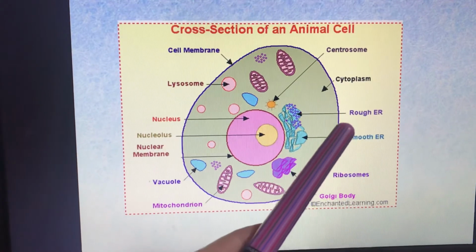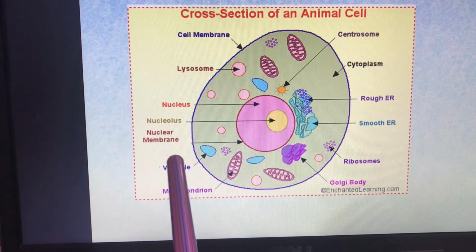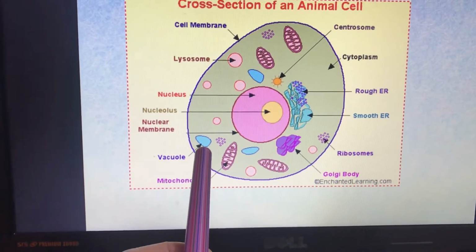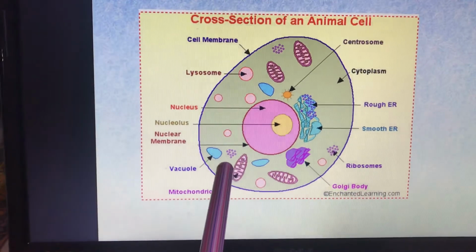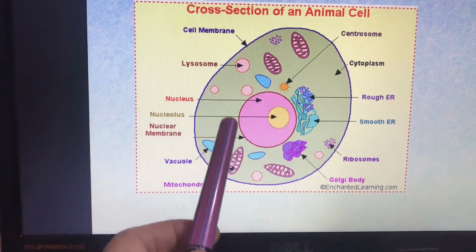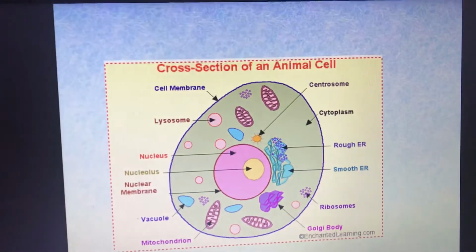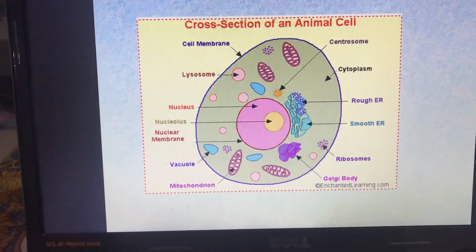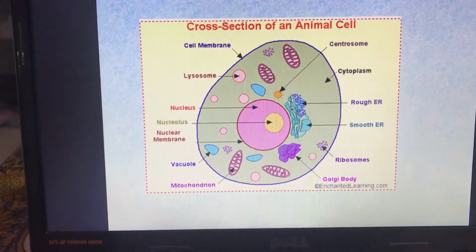Some common parts are there: rough ER, smooth ER, nucleus, nucleolus, nuclear membrane, vacuole. Can you see the difference in the size of vacuole? Yes, in plant cell it was bigger, but only a single one was there, and here you can find many vacuoles but of smaller size. Okay, so some parts are common, some parts are different or absent here. Can you see chloroplast in this? No. Okay.